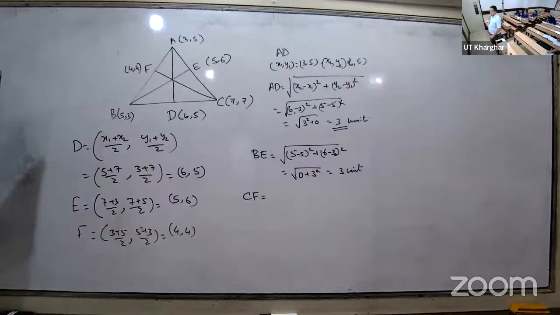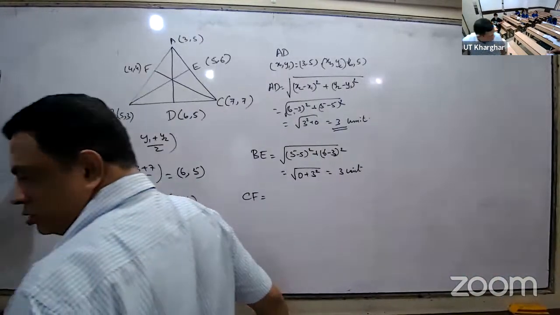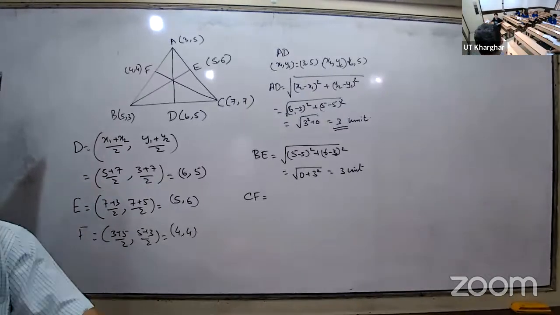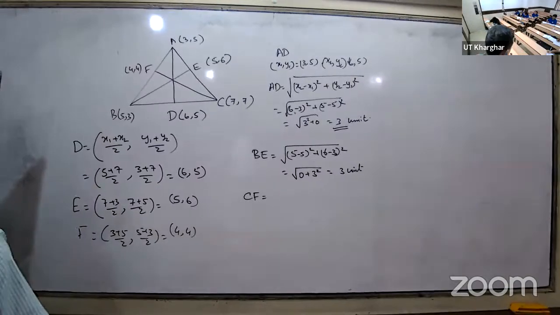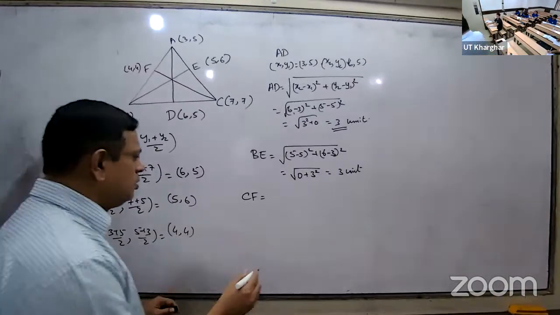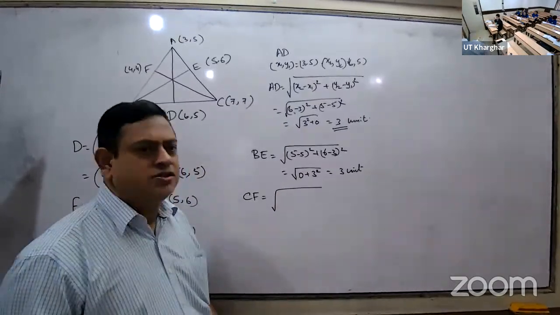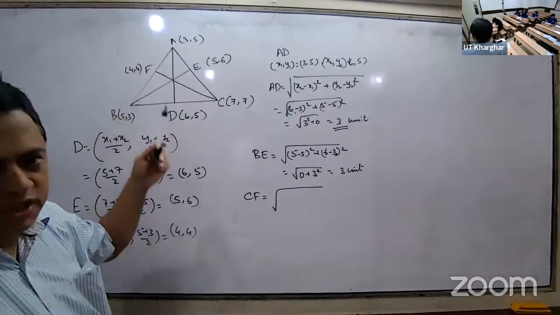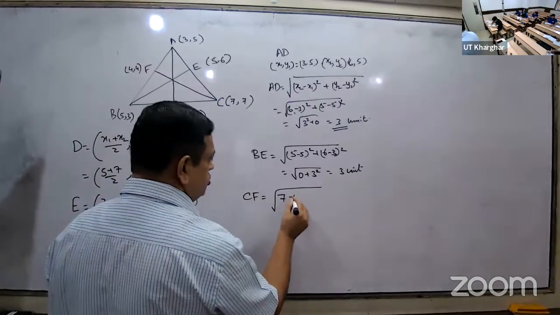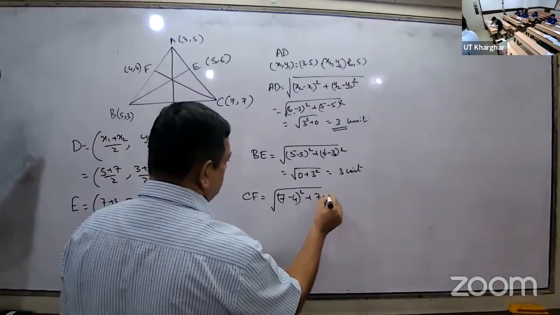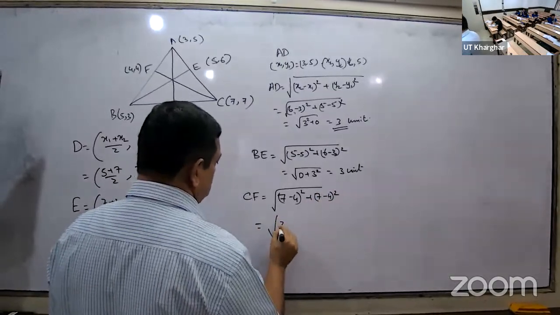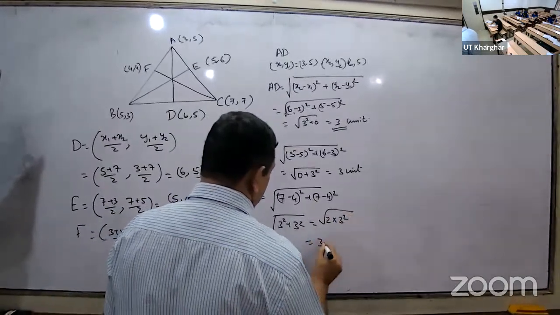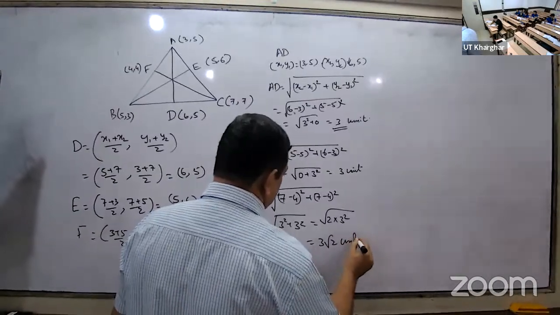CF, who got CF? You got root 2? Who wanted root 2 value? Why do you need 0? Who got 0? Distance 0 means both the points are the same. 7 minus 4 whole square plus 7 minus 4 whole square is equal to 3 square plus 3 square, 2 times 3 square. 3 root 2, root 18, 3 root 2.